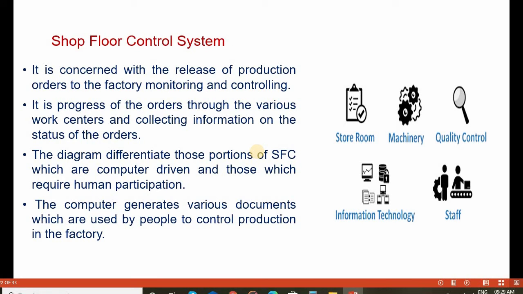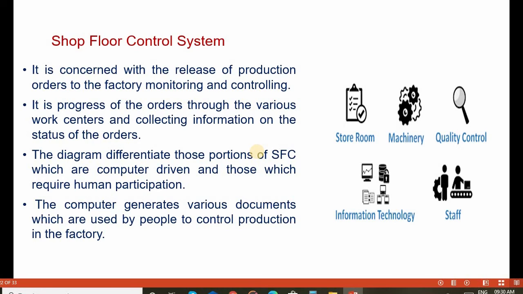Then next, shop floor control systems. Shop floor control system plays an important role in the manufacturing activities. It is concerned with the release of production orders to the factory, monitoring and controlling the progress of orders through the various work centers, and collecting information on the status of the orders.